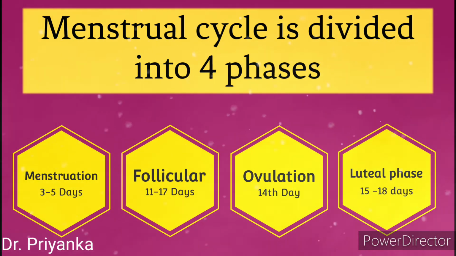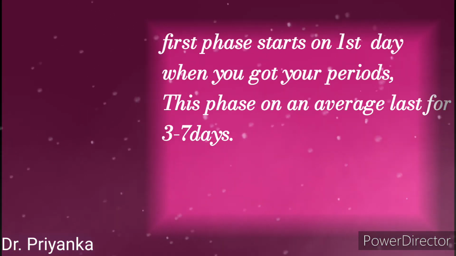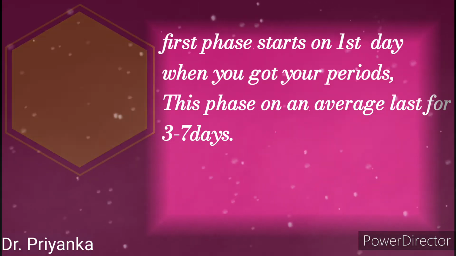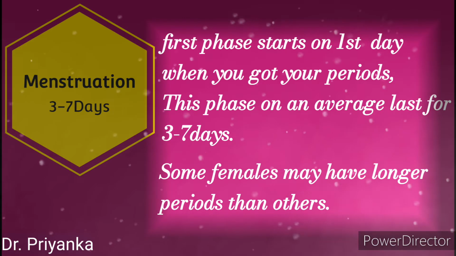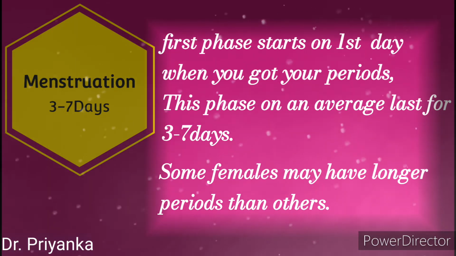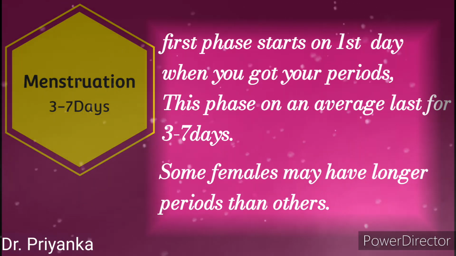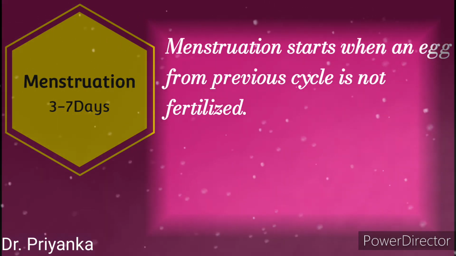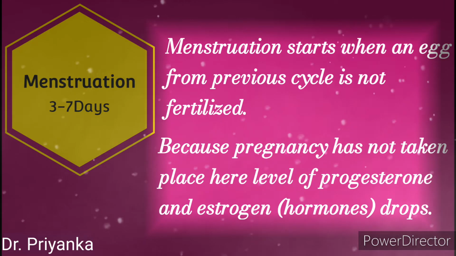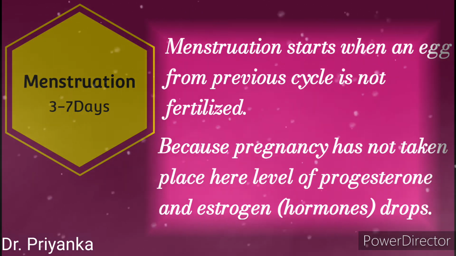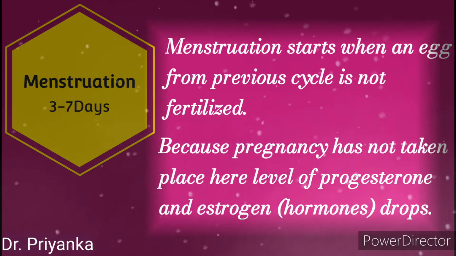First comes the menstruation or menstrual phase. This is the first phase of the menstrual cycle. It lasts for 3 to 7 days. Sometimes some females may have longer periods than others. This fluctuation depends on the physical capacity and body structure. Menstruation starts when an egg from the previous cycle is not fertilized because pregnancy has not taken place.